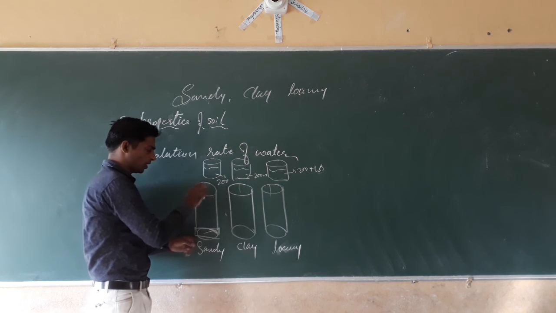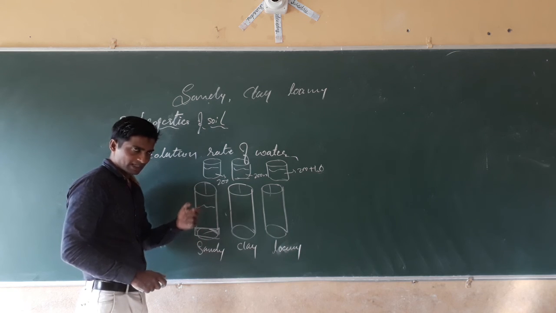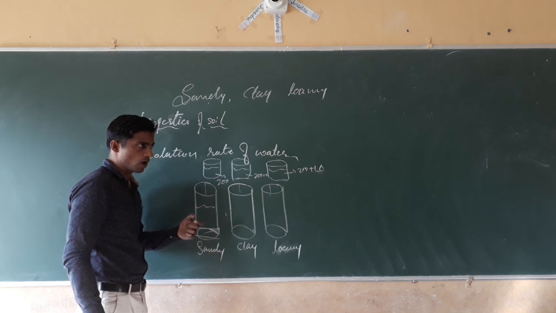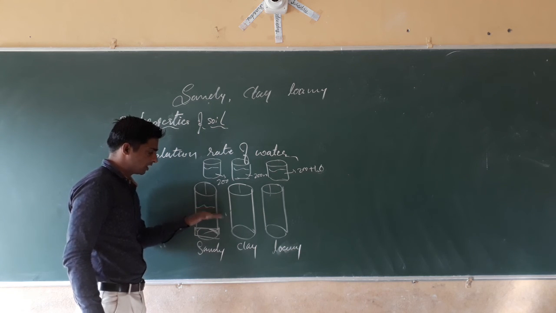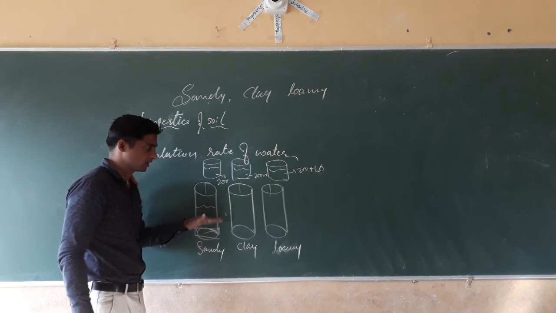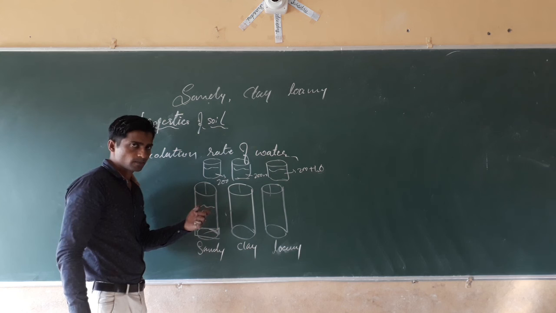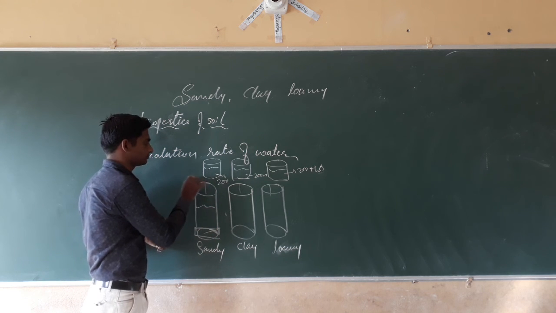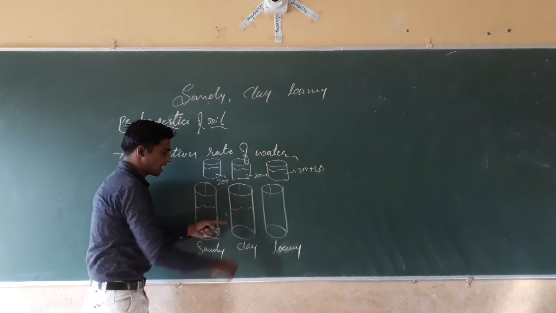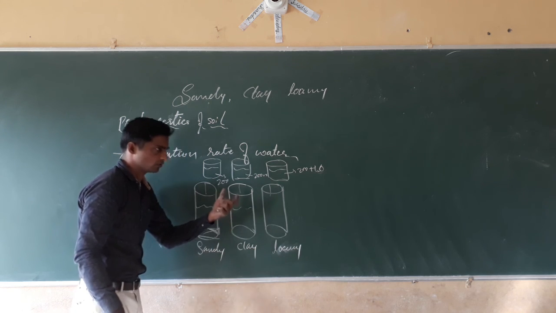When we pour the 200 ml of water in that pipe, start the stopwatch. Stop the watch when the whole water has percolated and vanished. Whatever water is there in the pipe, when it is vanished, stop the stopwatch and record the time. In case of clay soil also, pour the 200 ml of water and start the stopwatch. When the whole water has percolated, stop the watch.